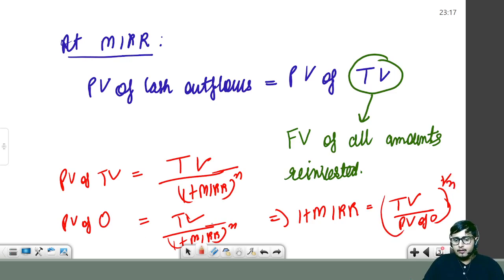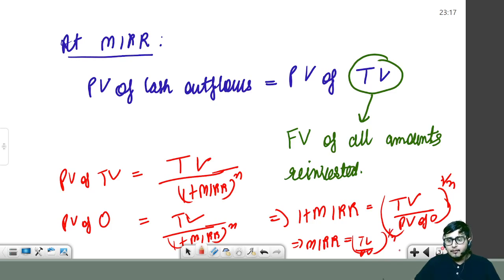If we want to remove power n, it will be power 1 by n on the right side. So MIRR will be terminal value divided by present value of outflows raised to power 1 by n, minus 1.